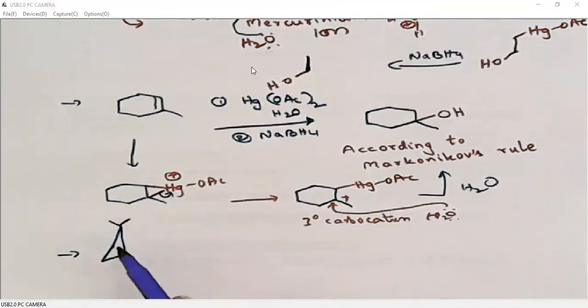Next example, we will do oxymercuration-demercuration on alpha pinene. Alpha pinene is a very good example for explaining regioselectivity as well as stereoselectivity in organic reactions.